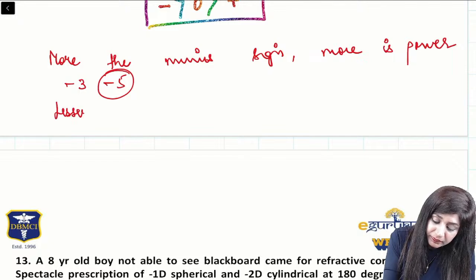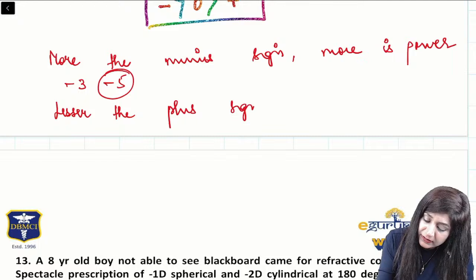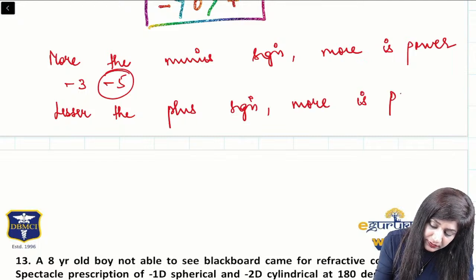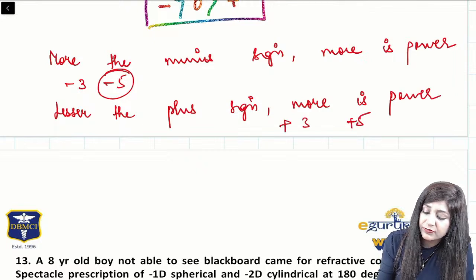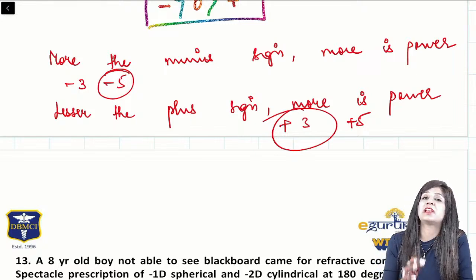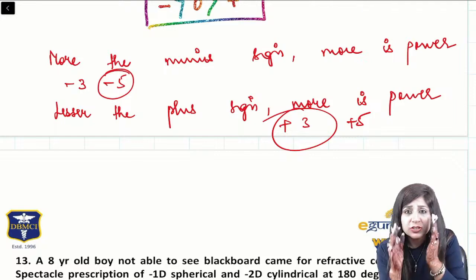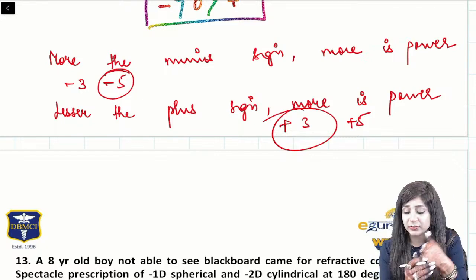Lesser the plus sign, more is the power. Okay? So if you have to compare between +3 and +5, the one having +3, which is the lesser plus, will have more power. Once you know this basic thing, only then it will be possible to solve the questions.